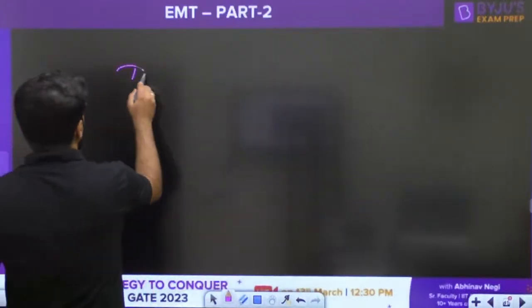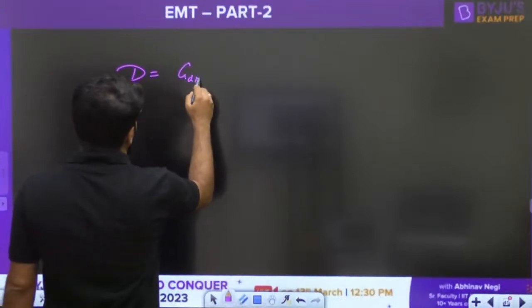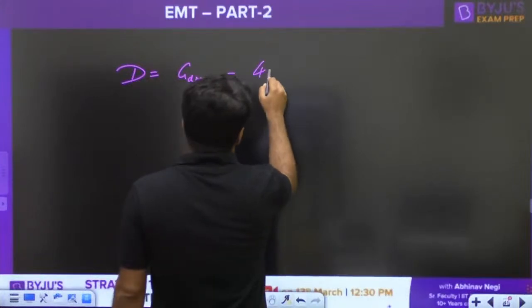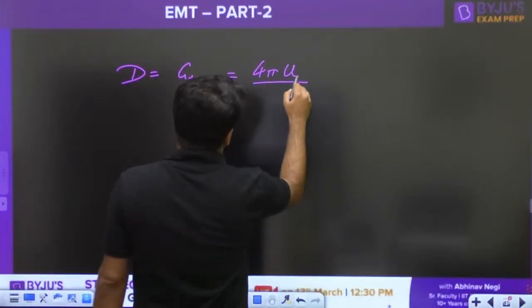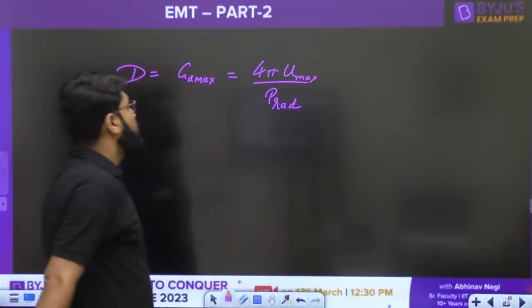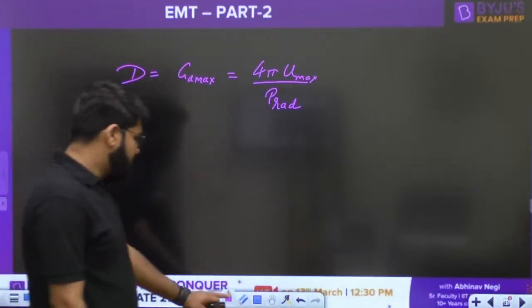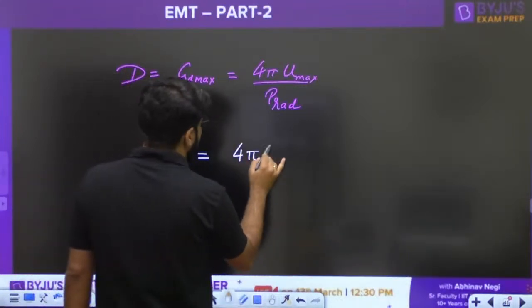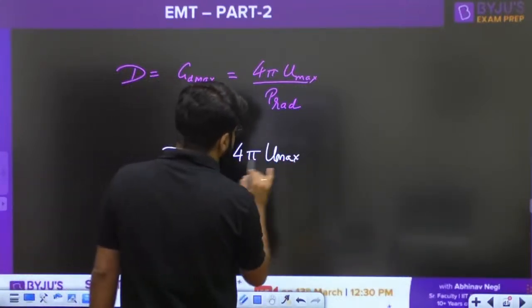So directivity, GD max, will become 4 pi U max upon P rad. Now let us calculate.